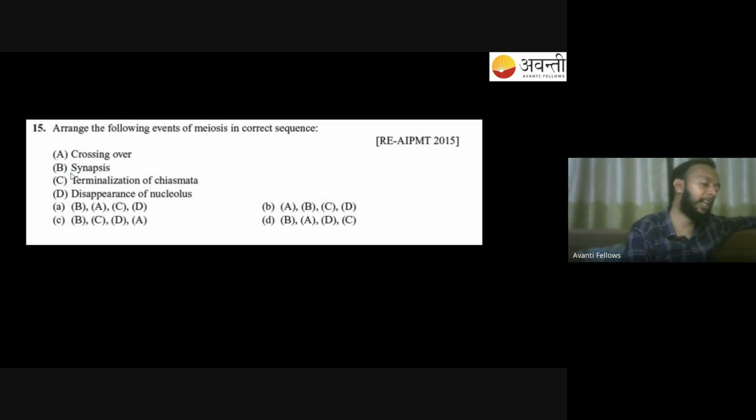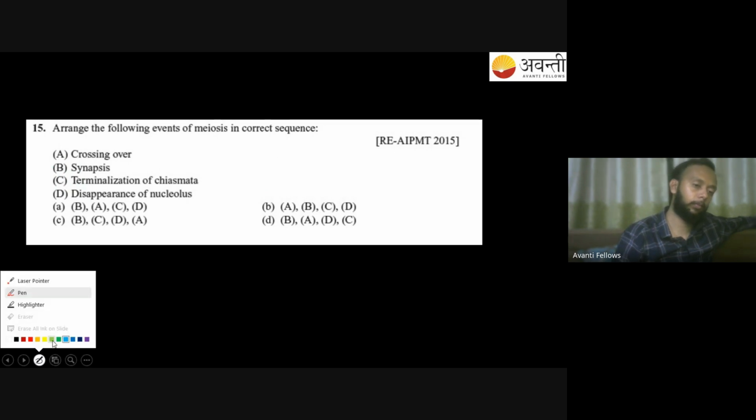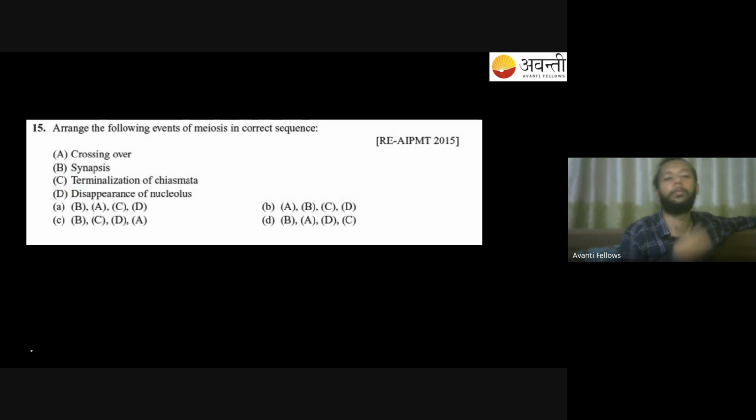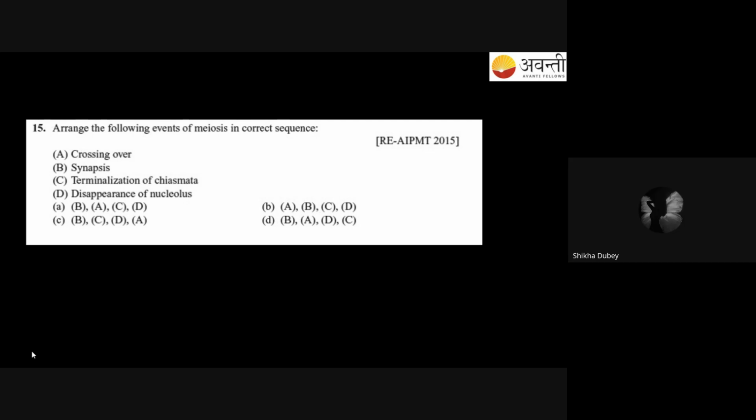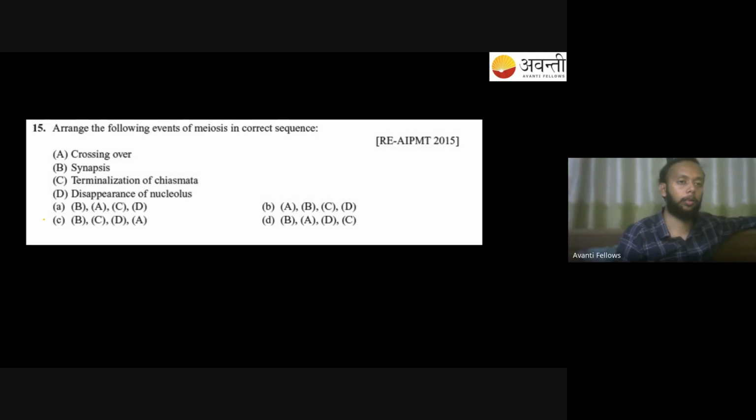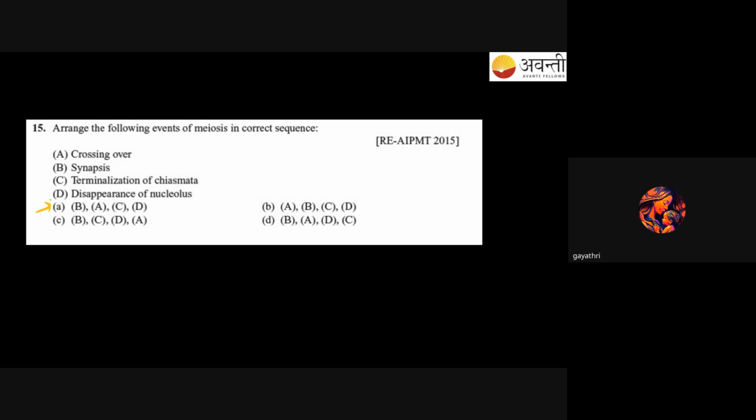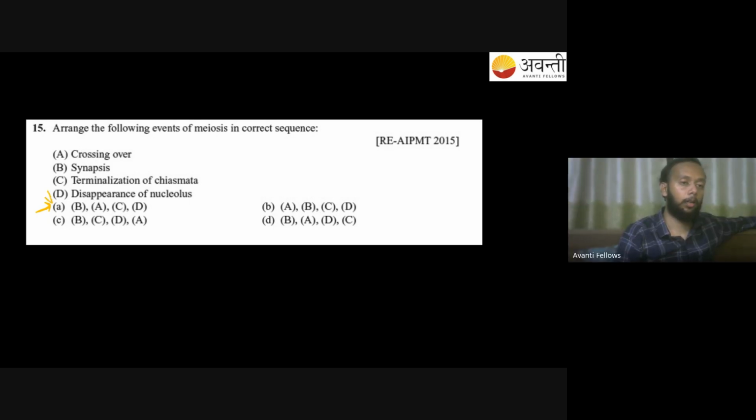Take your 30 seconds and then raise your hand. Shikha, tell me. Sir, option A. Sure? Gayatri, what do you think? Option A. Misbah, Ayesha, you also try and tell me.